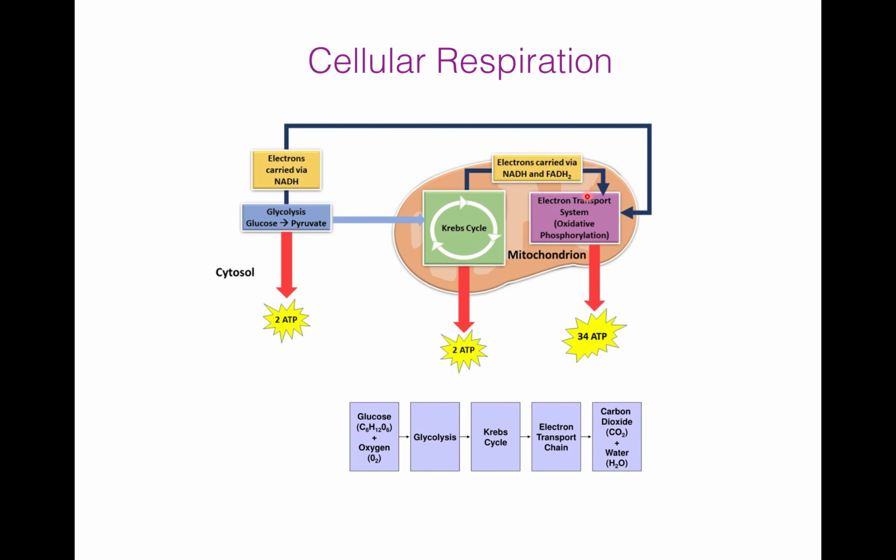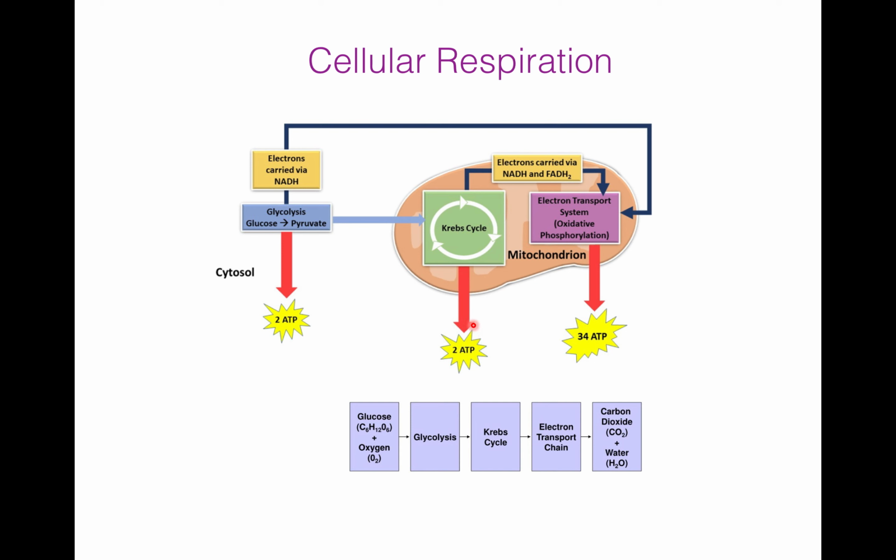Now we will discuss cellular respiration. As I explained earlier as well, cellular respiration has 3 steps: glycolysis, Krebs cycle and electron transport system. In glycolysis, glucose gets converted into pyruvate and gives rise to 2 ATP. This pyruvate, after decarboxylation and oxidation, forms acetyl coenzyme A and it enters into the Krebs cycle and it gives rise to 2 ATP.